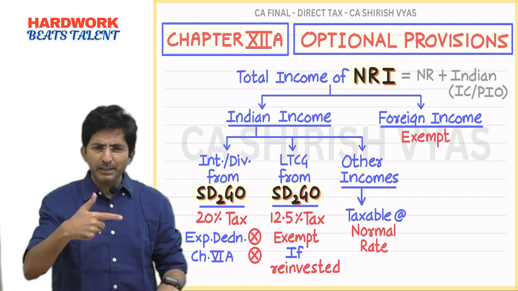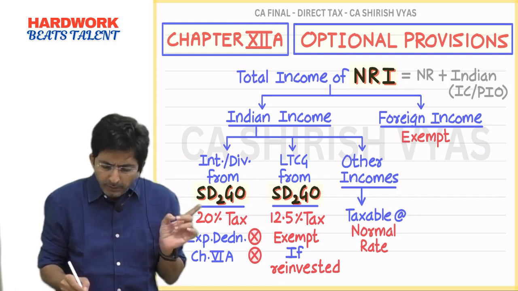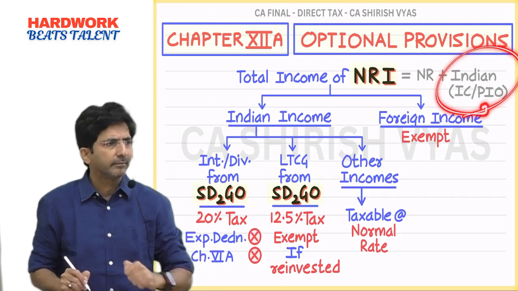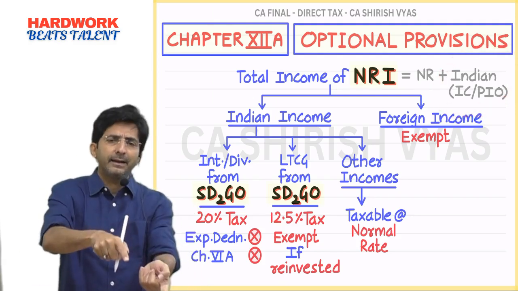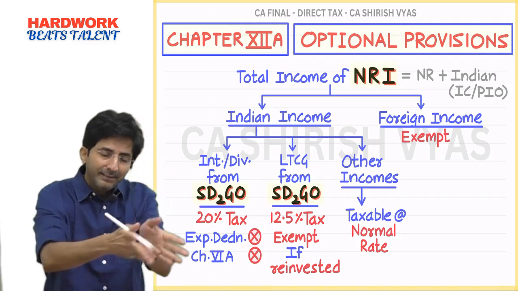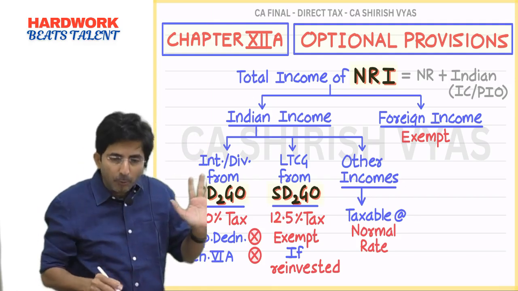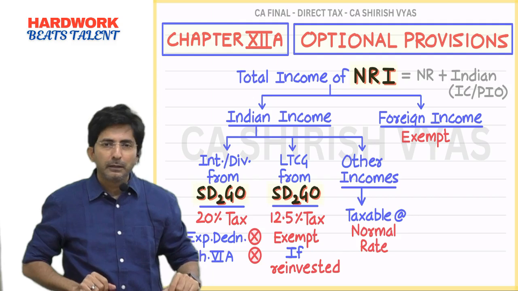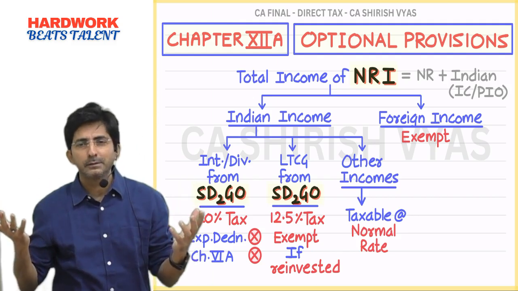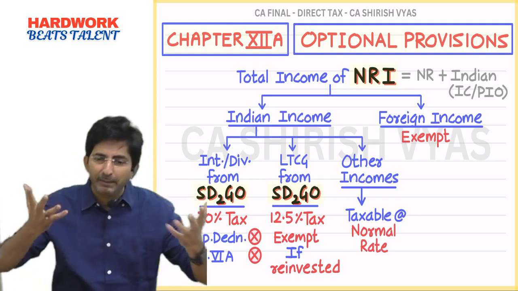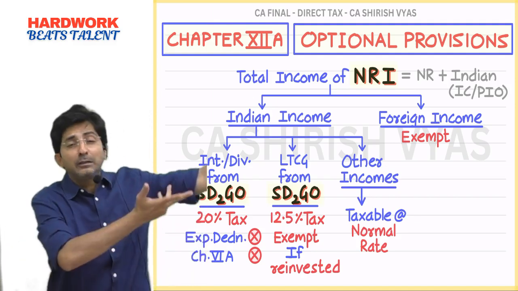See why I am struggling to explain this? Because see, only if you pass the test of Indian, you become NRI. And only if you become NRI, this topic has relevance. While making this topic, what was there in government's mind? There are so many Indians who studied in India, who became CA in India. They settled in Dubai, Singapore.